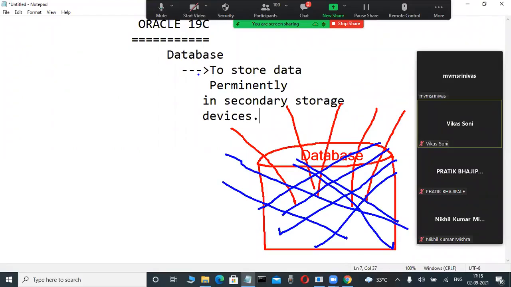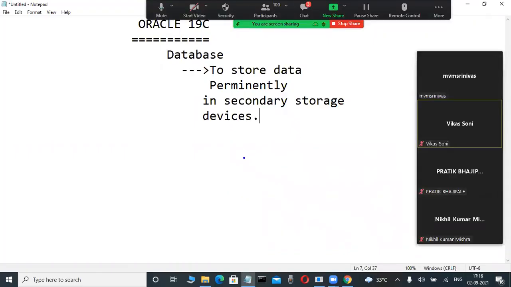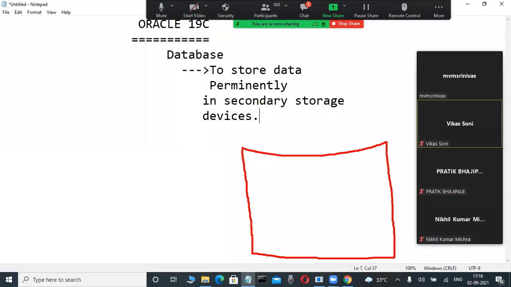That's why we are not allowed to store a random collection of data in these databases. Actually, MongoDB is there, Cassandra is there. These types of databases handle unstructured data, but these relational databases store a structured collection of data. That is important.